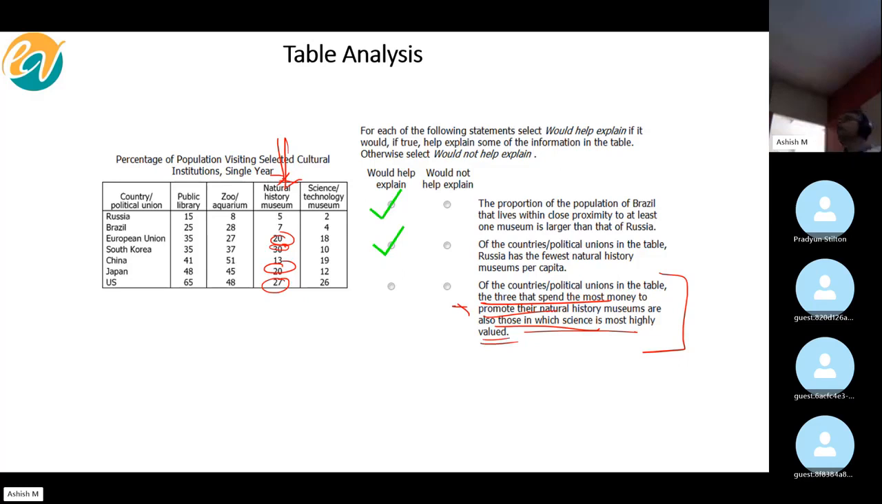Again, same thing. If the population values science, do you agree it's more likely to visit a science museum? Correct? So now what it's basically saying is that if there are three top countries in natural history museum, those three countries would also appear in the top in terms of science and technology, right? That's what it's saying. So now let's look at the top three. First one is US, right?